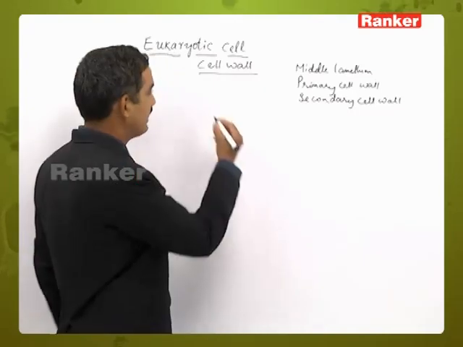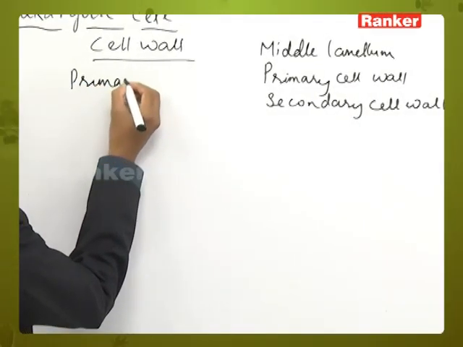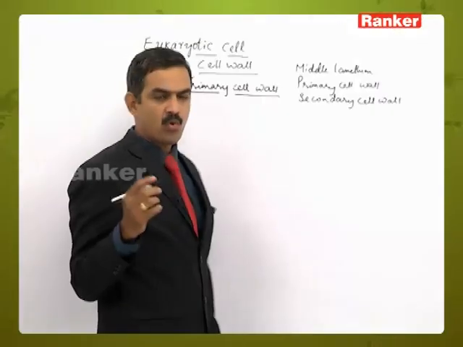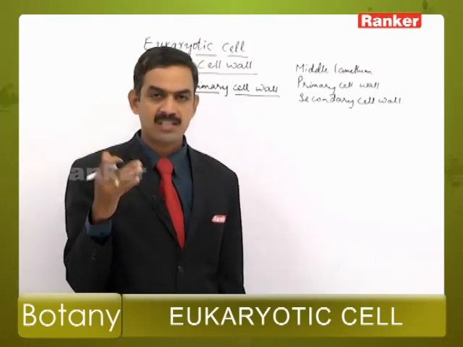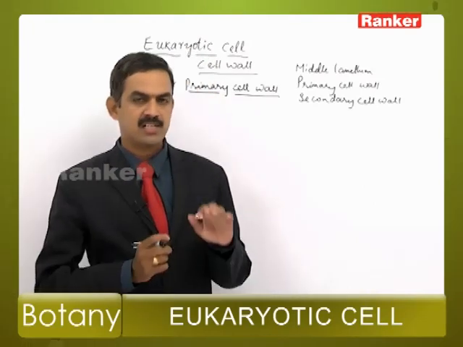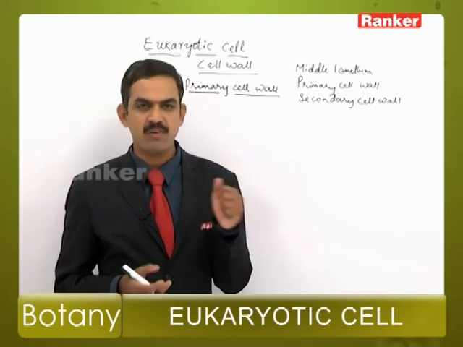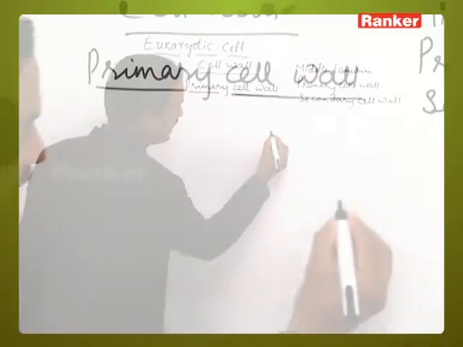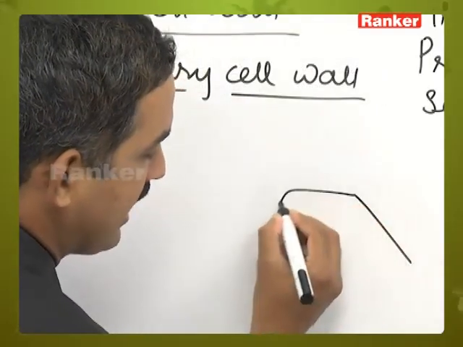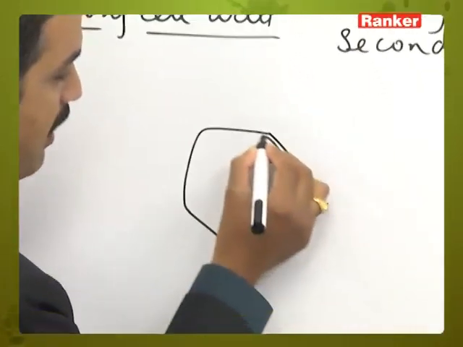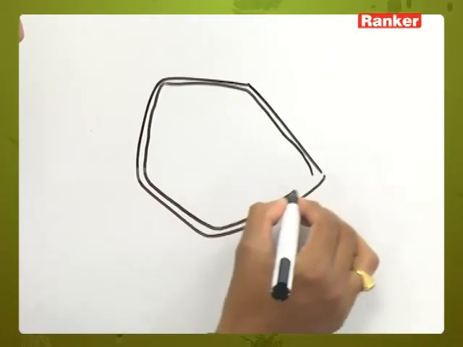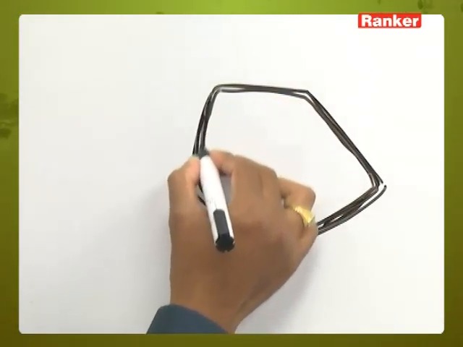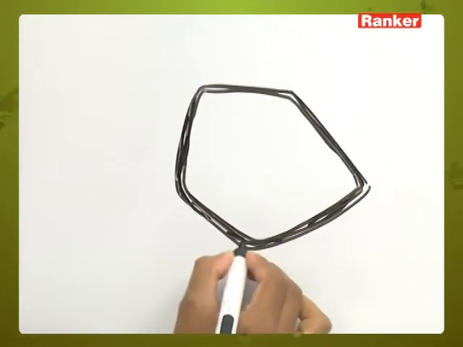The second part in the cell wall is the primary cell wall. The primary cell wall is the first individual layer of a cell. I said that the middle lamellum is the first layer, but it is not an individual layer for each and every cell, whereas the primary cell wall is an individual layer for each and every cell. Consider that the middle lamellum is there like this. Likewise, this part we consider as the middle lamellum of a cell, and of course it is common for all the adjacent cells.